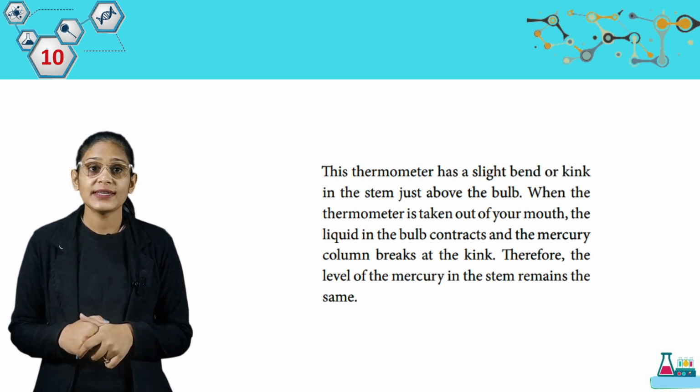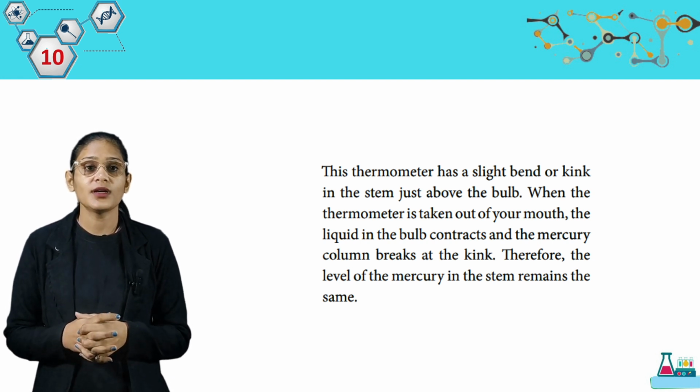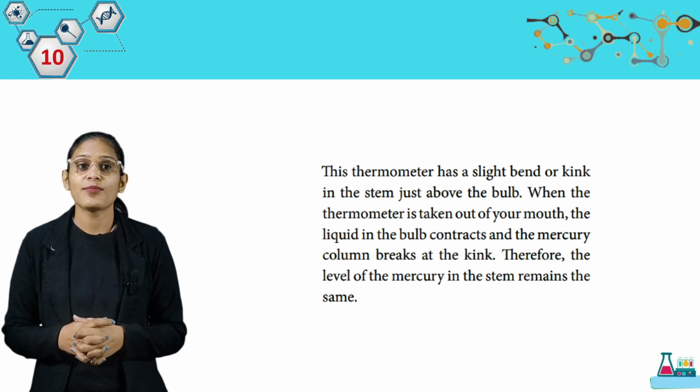When the thermometer is taken out of your mouth, the liquid in the bulb contracts and the mercury column breaks at the kink. Therefore, the level of the mercury in the stem remains the same.